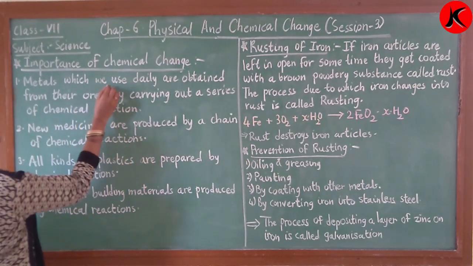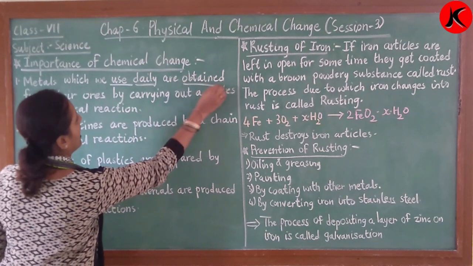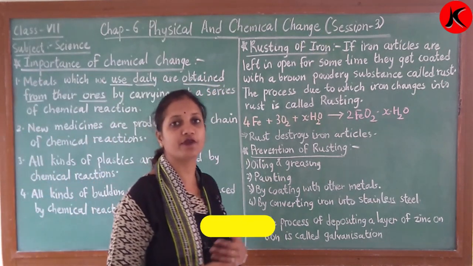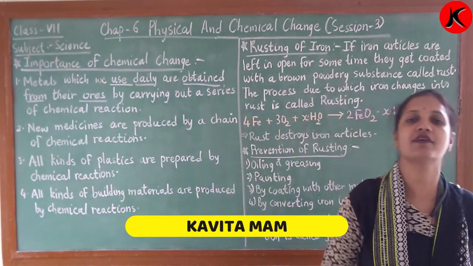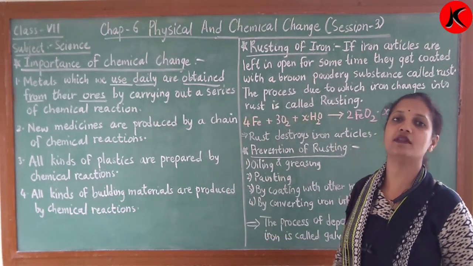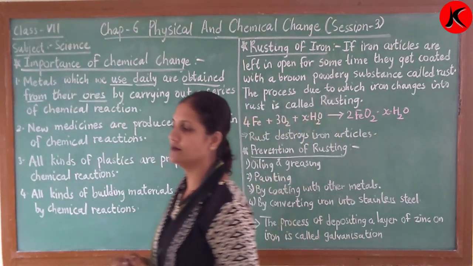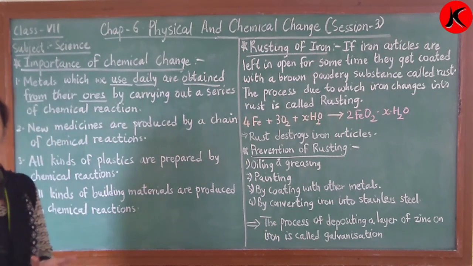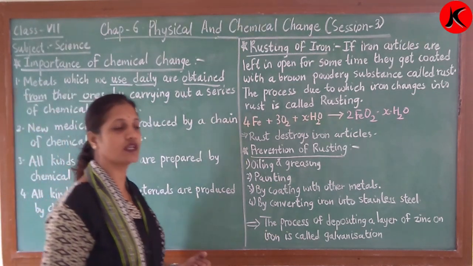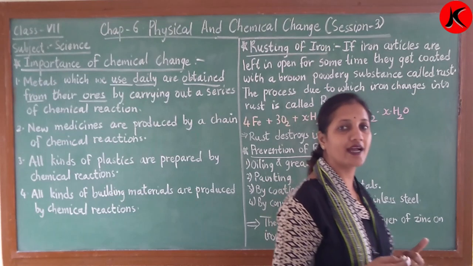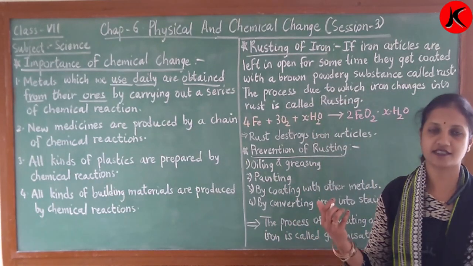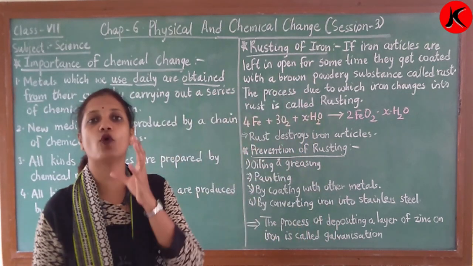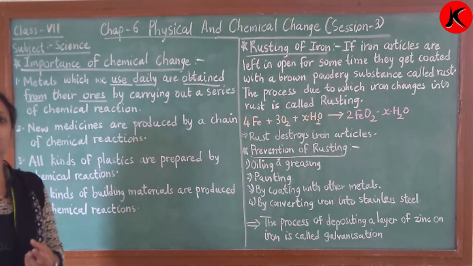Metals which we use daily are obtained from their ores. Now see, there are many different metals which we are using in our day-to-day life. For example, aluminium, iron, copper we are using, right? And many more. Gold also we are using, silver we are using. So children, these metals we are getting from the earth's crust. But from the earth we are getting them in the form of ore. Now what is the meaning of ore, children?